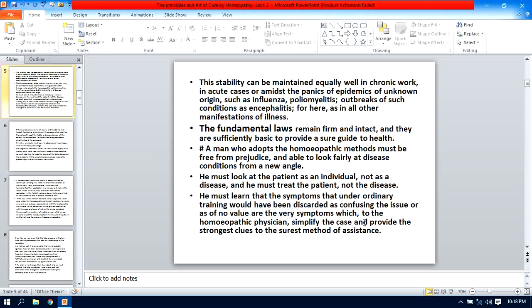That means you have to discard all the common symptoms also and only concentrate on the characteristic symptoms. Simplify the case and provide the strongest clue to the surest method of assistance, and you have to select a very confirmed method and select your medicine according to the characteristic symptoms and the totality of the symptoms which individualize your patient as well as the drug.